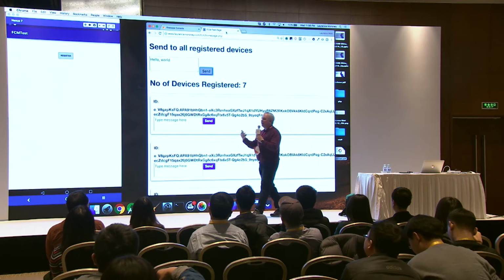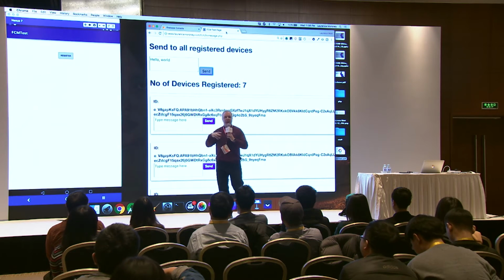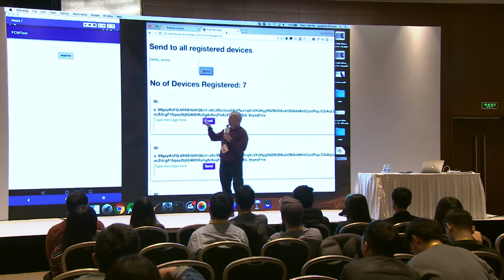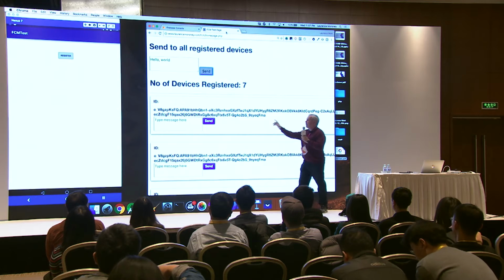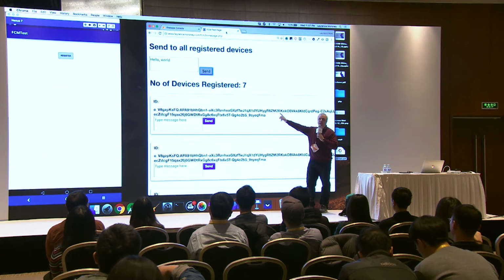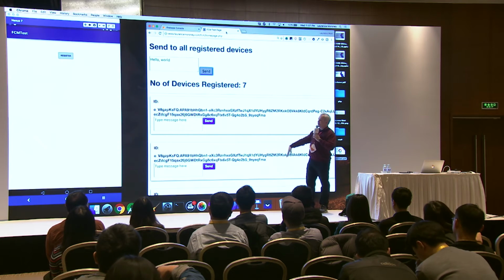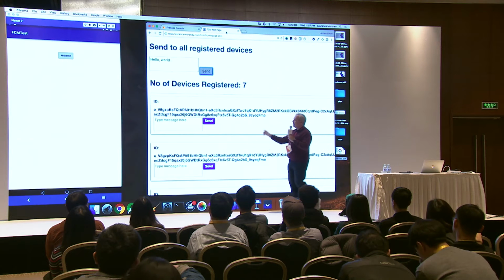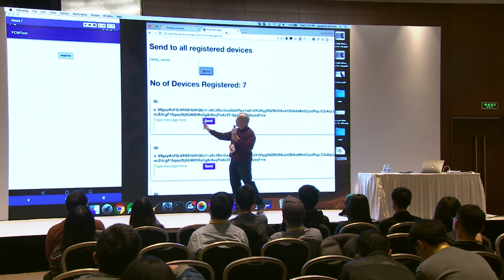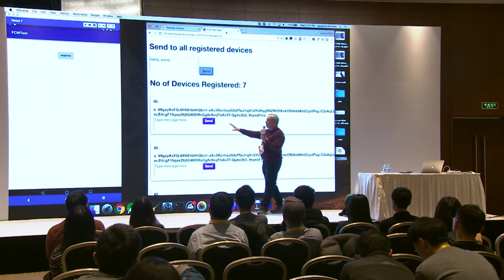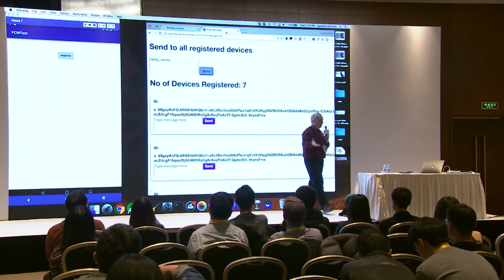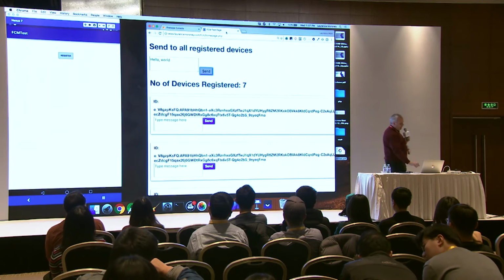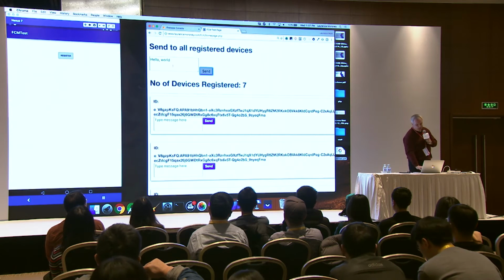When I touch that button, the app is calling Firebase, getting an instance ID for this device, sending that instance ID up to my server. The instance ID looks something like this. And then on my server, I just created a simple PHP page that says for each instance ID, I could type something and send it to that device individually. Or this top one, I can type something and send it to all devices that are actually registered. And right now I have 7 devices registered on this page.